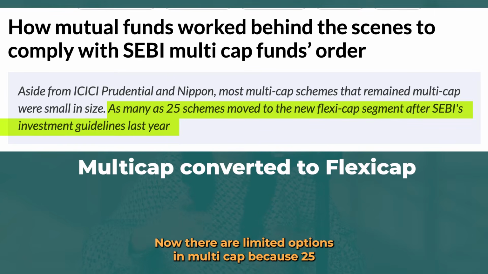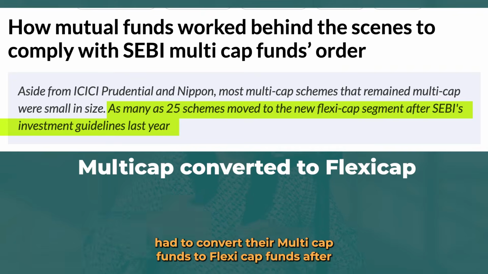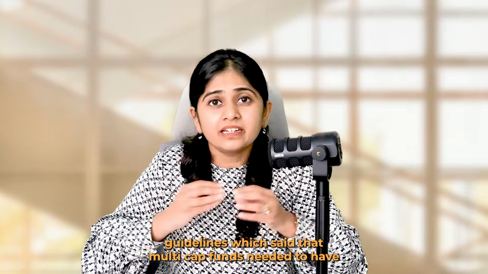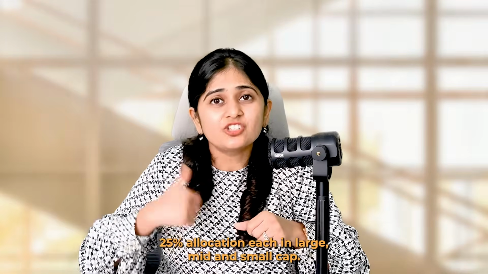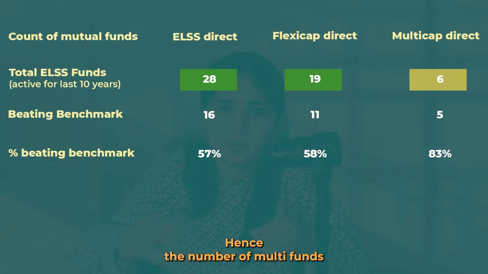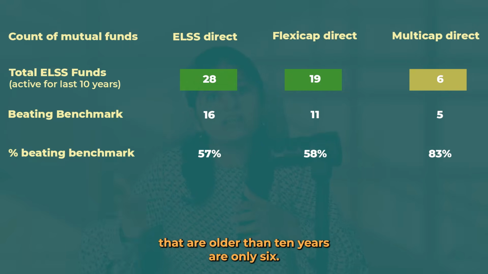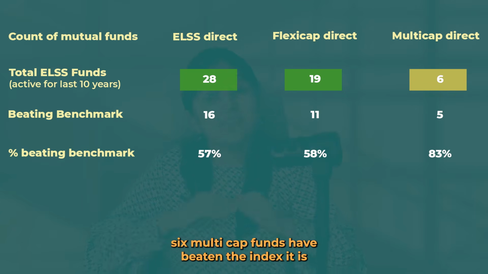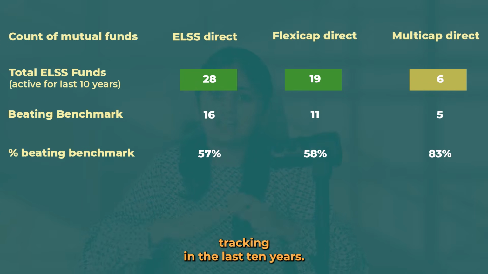Now, there are limited options in multi-cap because 25 out of 35 mutual funds had to convert their multi-cap funds to Flexi Cap after SEBI's guideline, which said that multi-cap funds needed to have 25% allocation each in large, mid and small cap. Hence, the number of multi-cap funds that are older than 10 years are only 6. 5 out of these 6 multi-cap funds have beaten the index it is tracking in the last 10 years.